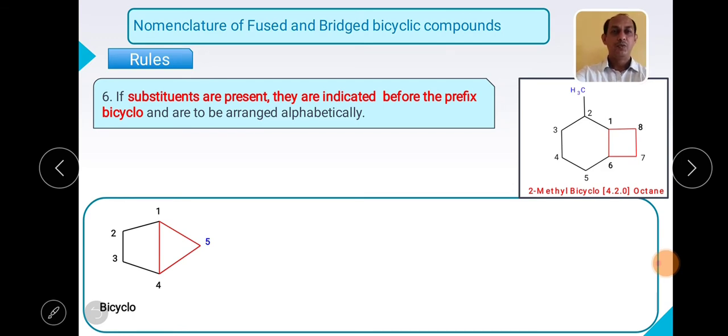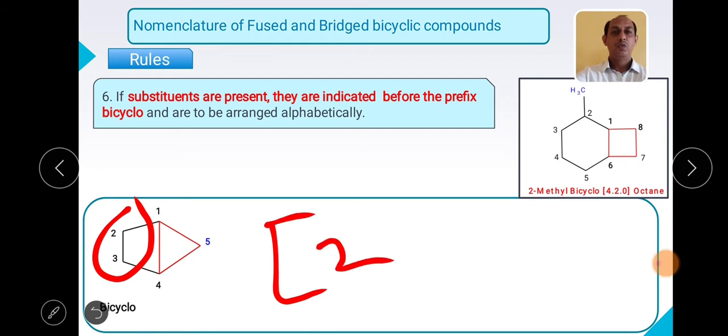So out of these two rings, which ring is largest? Of course this one. This contains 2 carbons. So my bracket must contain 2 first. Then a full stop, then the carbon atoms present in the smallest ring. How many? 1. Followed by a dot.